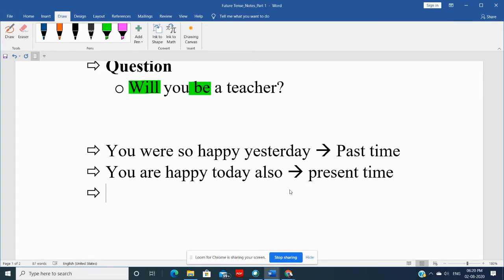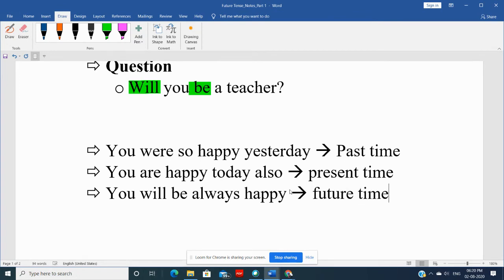Okay, then you can suggest or advise your friend that, well, if you keep on working so hard and if you keep on studying properly, you will be happy every time, or you will be always happy. Okay, you will be always happy. Here you are referring to future time.